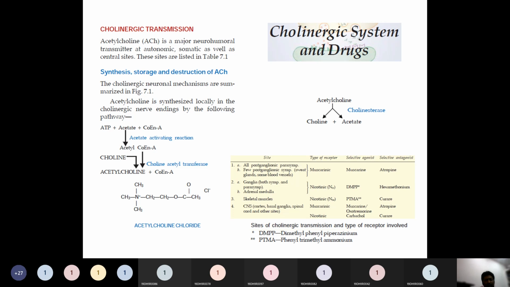So if you see here, ATP is the energy provider, acetate is a molecule, and coenzyme is an enzyme. The three take part in the reaction inside the mitochondria. This reaction will produce acetyl coenzyme inside the mitochondria, which will be transported into the cytoplasm. Inside the cytoplasm, the choline is dragged in through active transport from extracellular fluid. Here they will combine together to form acetylcholine. So this acetylcholine is the neurotransmitter in the parasympathetic nervous system.